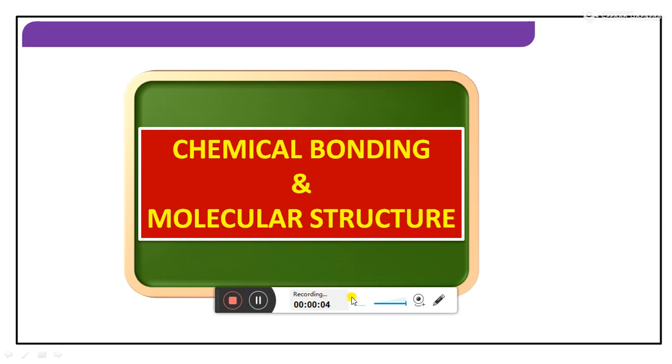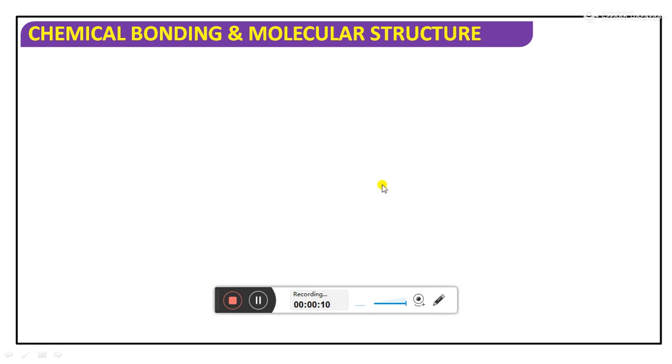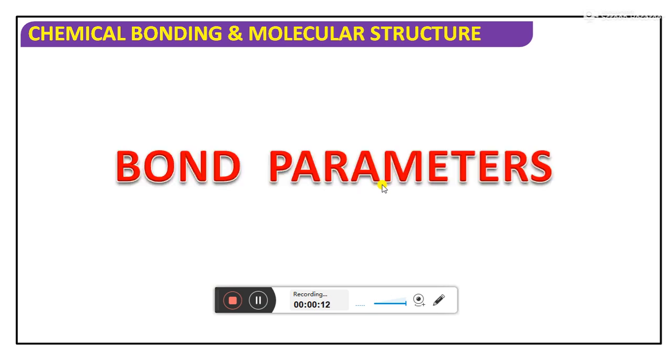Today I am going to discuss an important concept in chemical bonding. In chemical bonding, the most important concept is bond parameters. You have to study the bond parameters. So what is a bond parameter, students? Nothing but certain parameters which give an idea about the structure of the bond, how the bond is arranged, what the bond angle is. Everything is there in the bond parameters only.